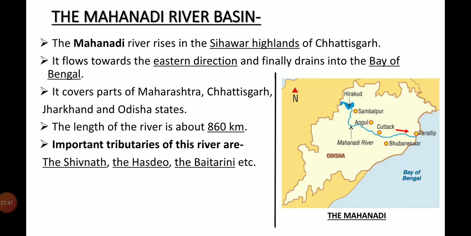Next, the Mahanadi river. The Mahanadi river rises in the Sihawa highlands of Chhattisgarh. It also flows towards the eastern direction and finally drains into the Bay of Bengal. It covers Maharashtra, Chhattisgarh, Jharkhand and Odisha states. Total length of this river is about 860 km. Important tributaries of this river are the Shivnath, the Hasdeo, the Baitarani, etc.